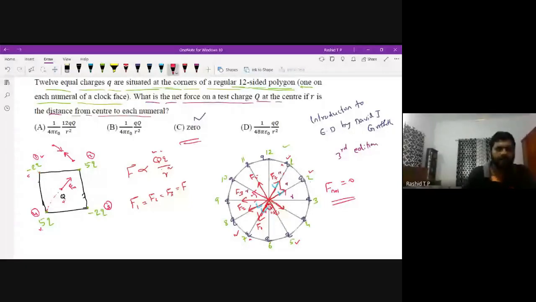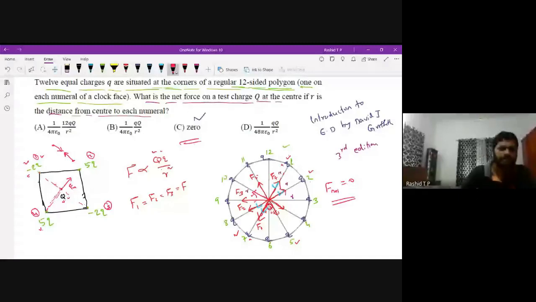Here Q1 is minus 2Q and this is Q, and the distance is the same everywhere. Therefore, this is a smaller length. This is the force on charge Q by charge 1, F1.